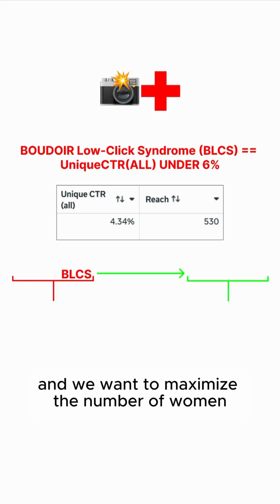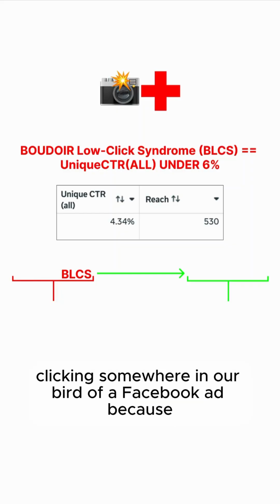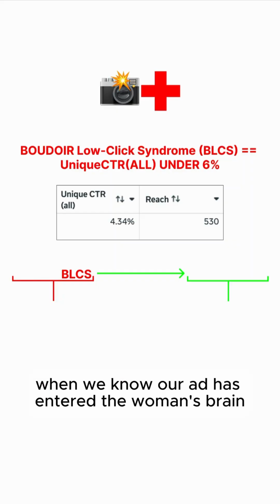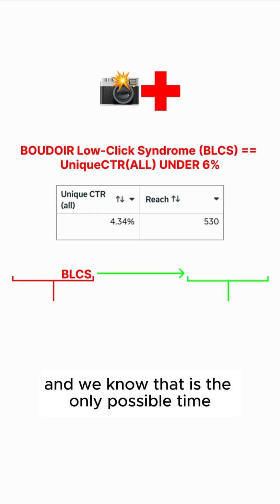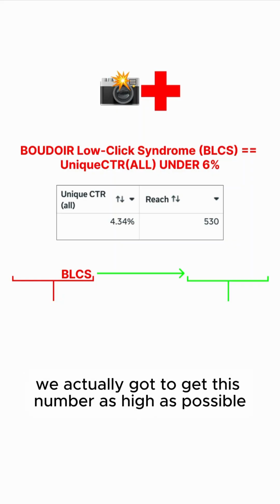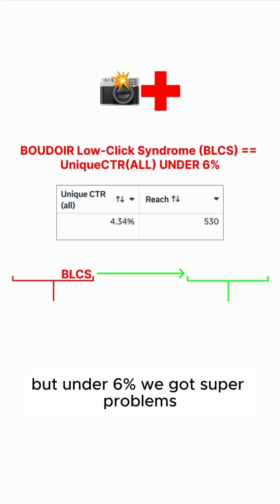And we want to maximize the number of women clicking somewhere in our Boudoir Facebook ad because that is when we know our ad has entered the woman's brain, and we know that is the only possible time she will buy, or there's a non-zero chance that she will buy. So we actually gotta get this number as high as possible, but under 6%, we got super problems.